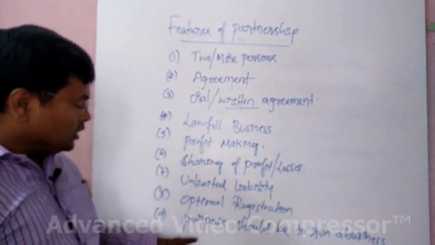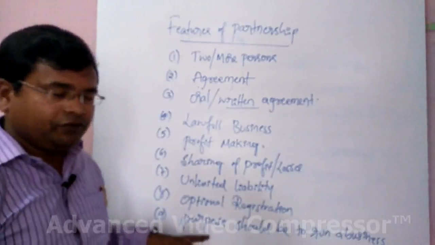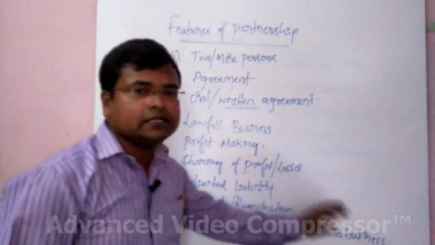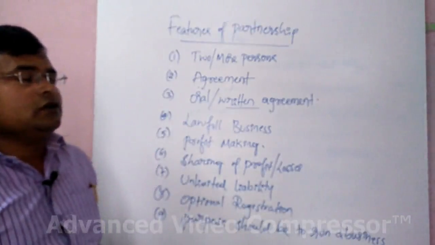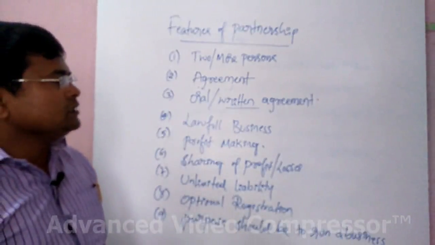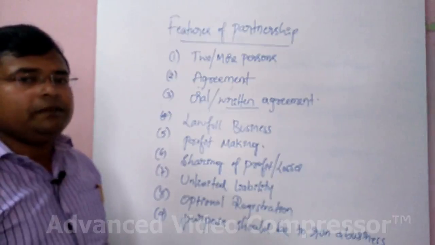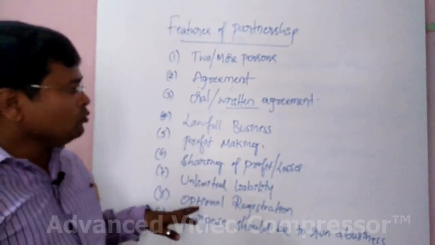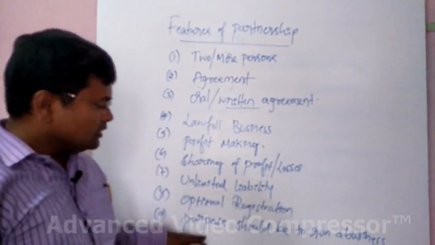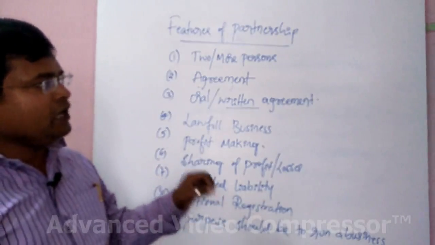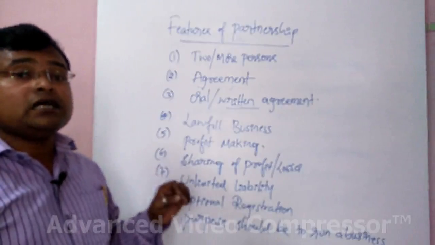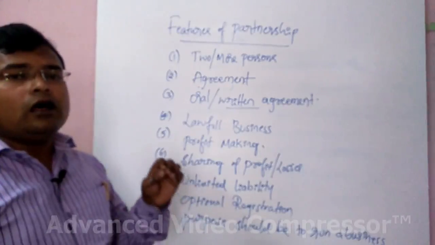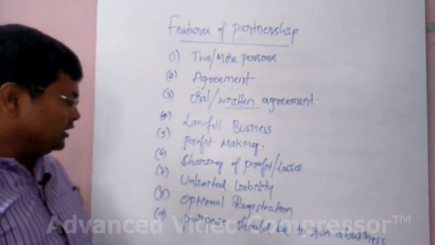The purpose for which you are forming a partnership should be to run a business. If the purpose is not for running any business, at that time you can't call it a partnership. The purpose must be to run a specific legal business. Then only you can call it a partnership.